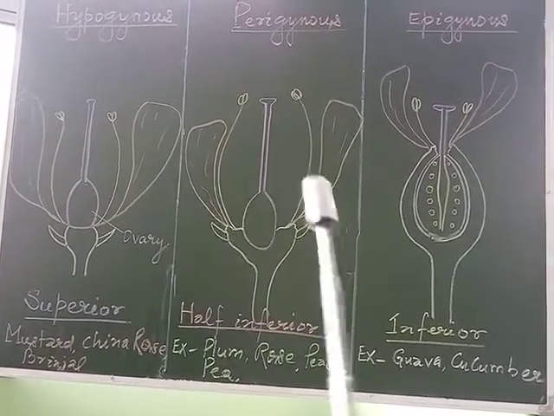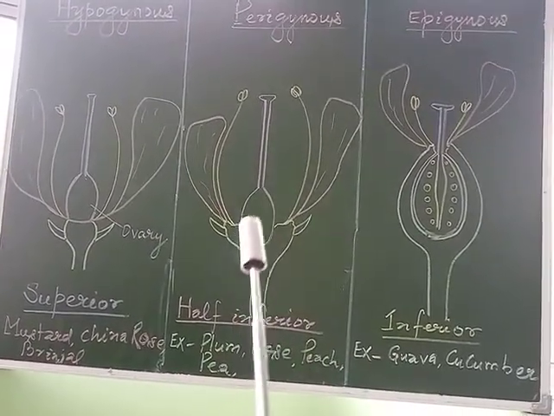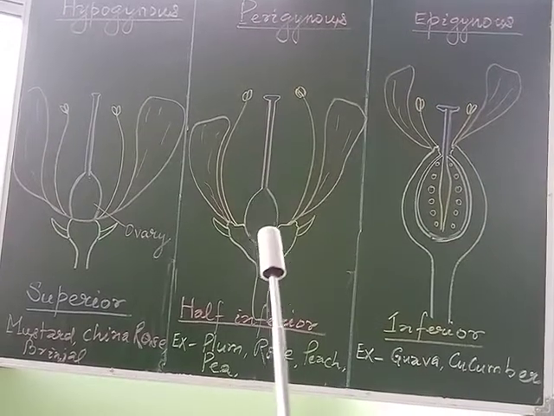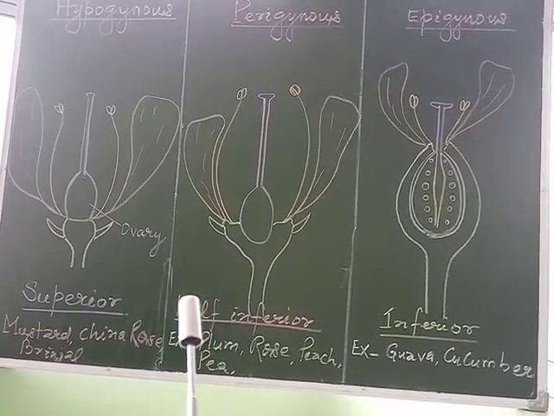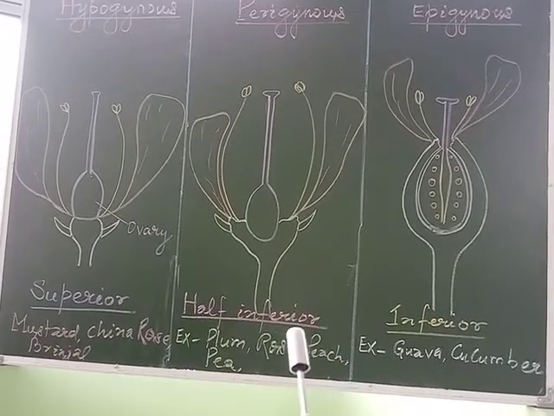So it is called a perigynous flower, and in this case the ovary is said to be half inferior.